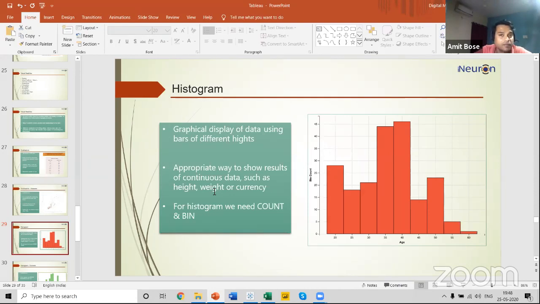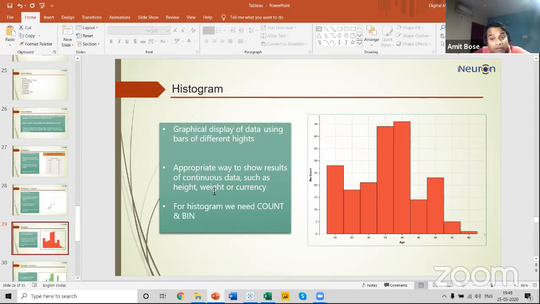So histogram is a very important example to show how continuous data is used in our data set, and how the continuous data is getting distributed in our data set. For a histogram in Tableau, we need a count and a bin.